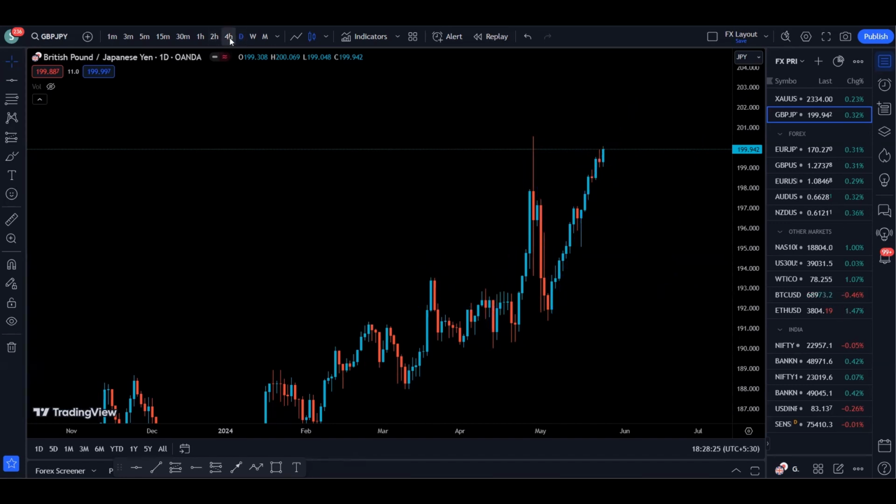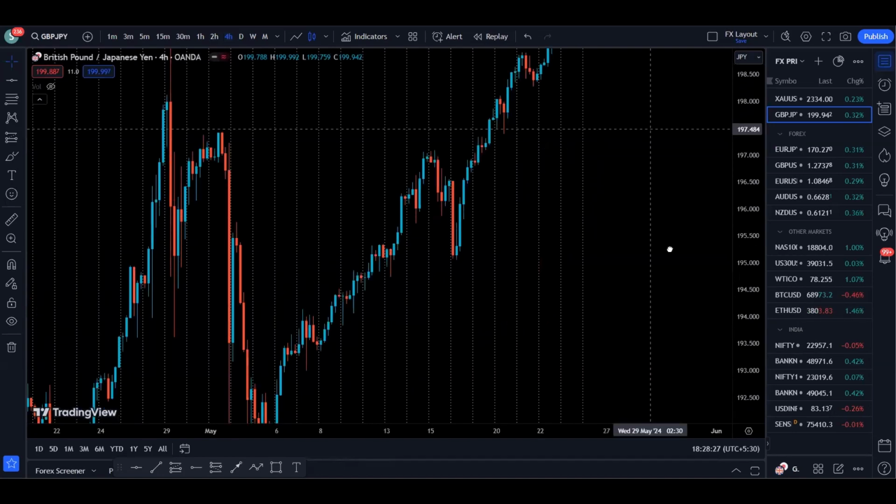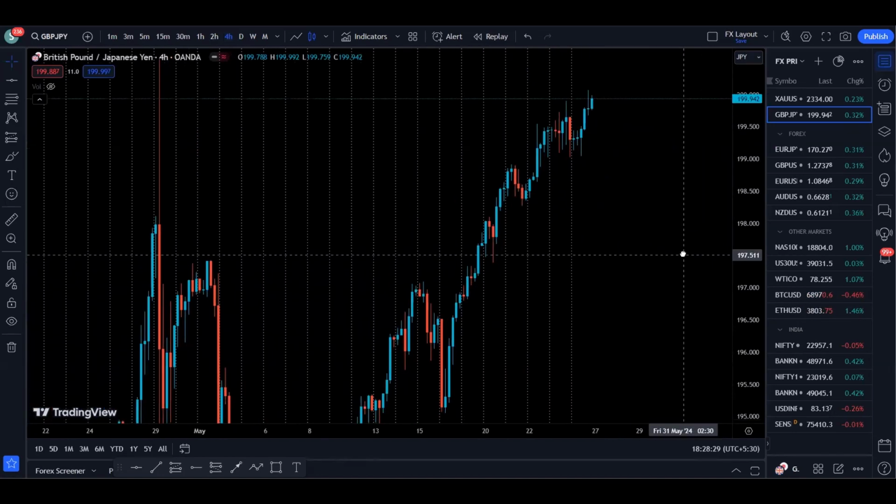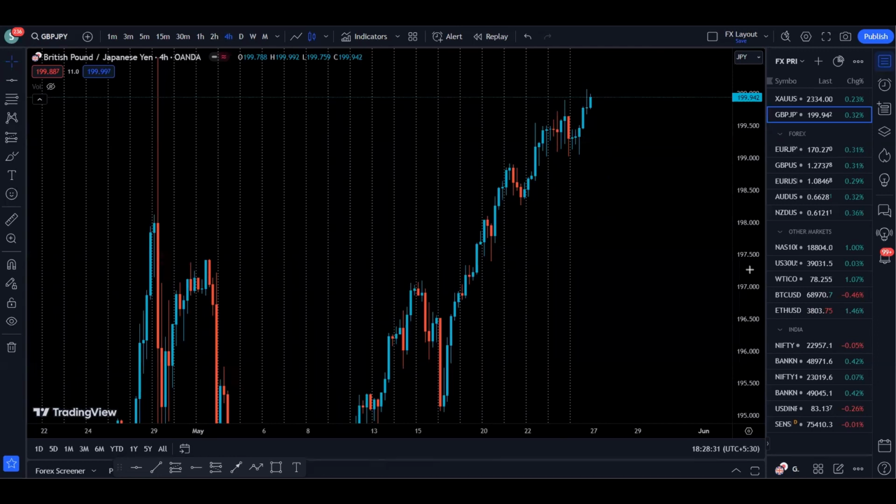Now let's go to 4 hour time frame to see exactly what is happening on the 4 hour. 4 hour, we can see that the price is bullish because we are making higher highs and higher lows. We created a high, we created a higher low, higher high, higher low, and higher high, higher low, and right now we have created a new higher high. So now I'm waiting for a pullback and support formation above this previous high, and look for a long opportunity to target this new high created by the price.